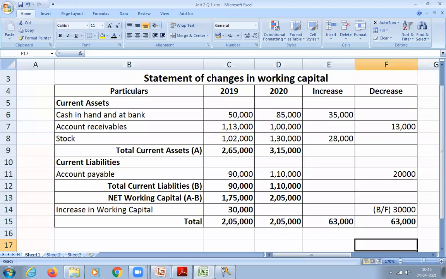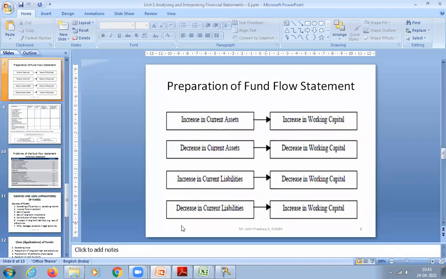That's why I showed you this particular slide. So please remember this slide. See, when cash is increasing, cash is a current asset. When cash increases, my working capital also will increase. Yes or no? If my cash decreases, when my current asset decreases, working capital also decreases. But when it's a liability and liabilities are increasing, I have to pay more money. So my working capital will fall down. Similarly, when there is a decrease in liabilities, I have more money, so that will increase my working capital. Did you understand now?